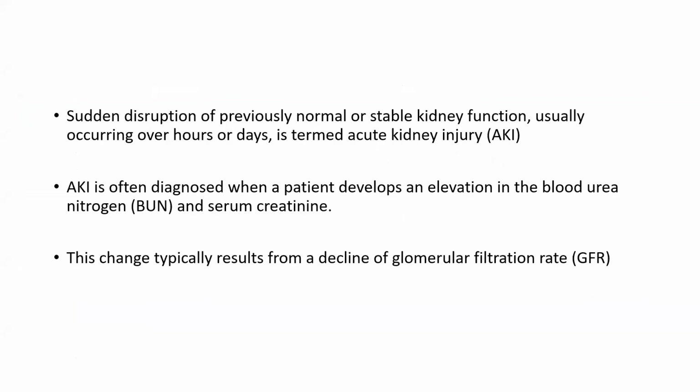So we'll see what is acute kidney injury, what are the diagnostic criteria and types. Sudden disruption of previously normal or stable kidney function, usually occurring over hours or days, is termed acute kidney injury. AKI is often diagnosed when the patient develops an elevation in blood urea nitrogen and serum creatinine. These changes typically result from decline of glomerular filtration rate.